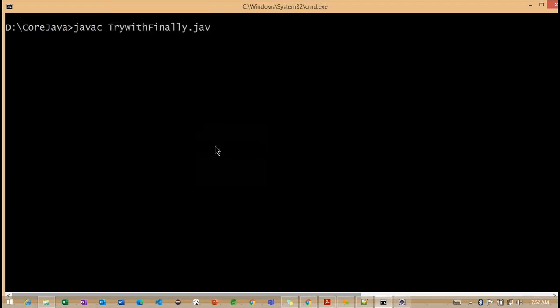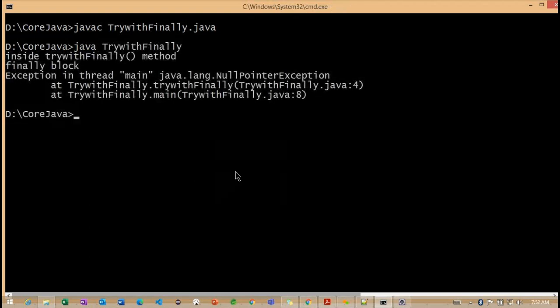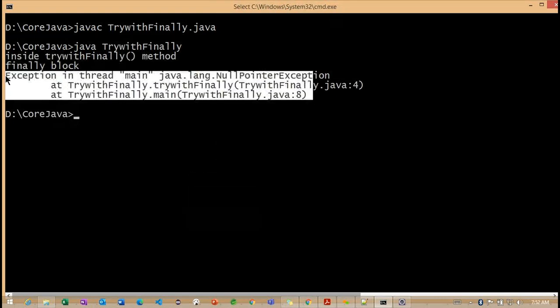javac TryWithFinally.java. It's compiled successfully. Try with finally. Getting the point? Now what do you understand here? Basically, this exception is handled by the default catch block, because we did not define any catch block. We are just checking with try and finally here. We are not getting any error, so the compilation and execution completed successfully without error.